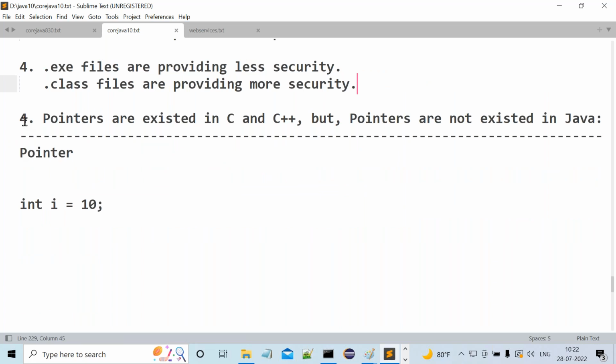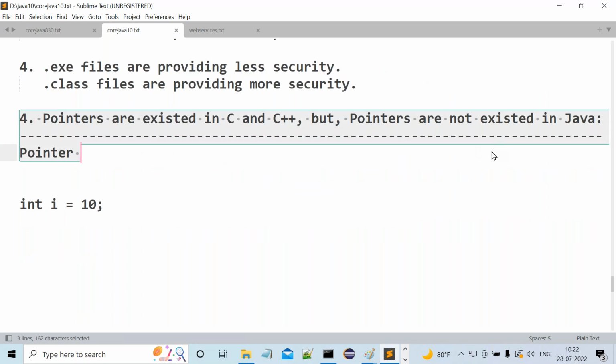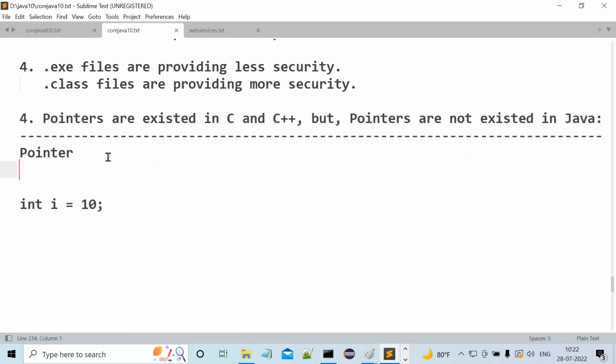Now let's observe the fourth difference. Pointers exist in C and C++, but pointers do not exist in Java. Now tell me, what is a pointer variable first? Before understanding whether pointers exist or not, first we have to understand what a pointer is and what exactly its purpose is.